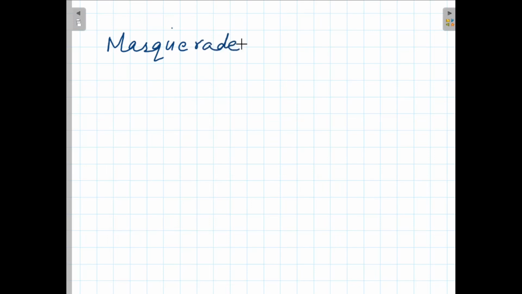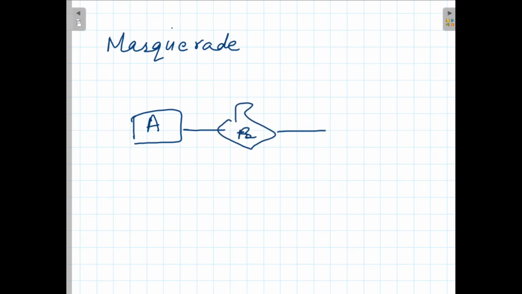What will happen in this masquerade attack? It is caused when an unauthorized entity pretends to be another entity. The unauthorized entity will pretend to be some other legal entity and carry out actions. For example, this is user A, this is user B, and this is the internet.